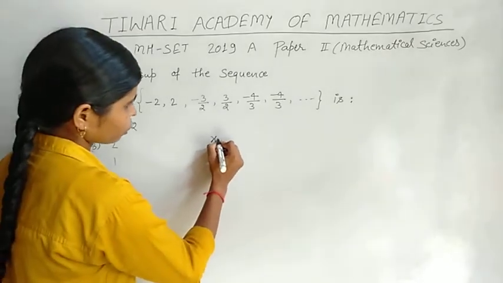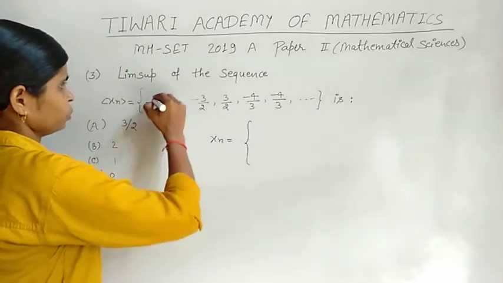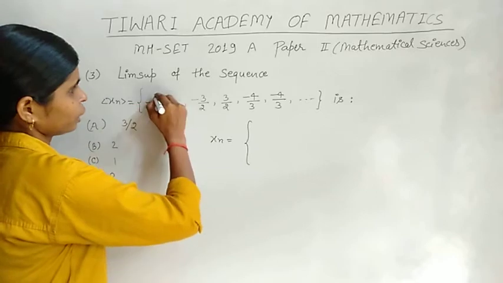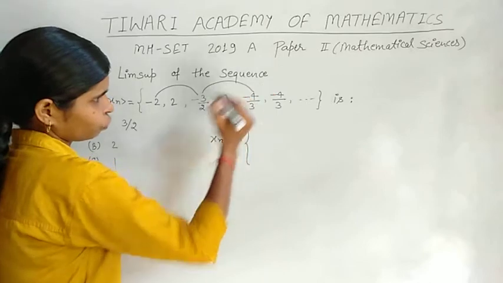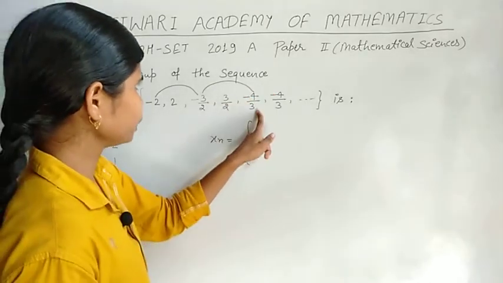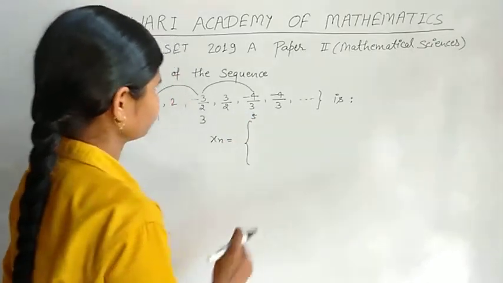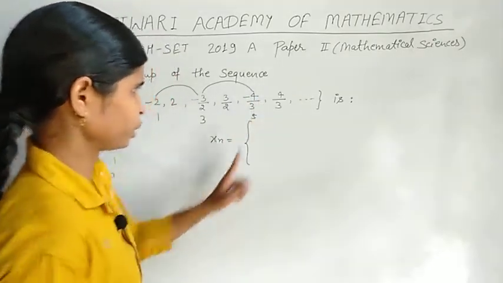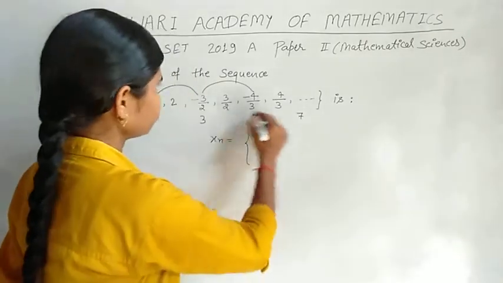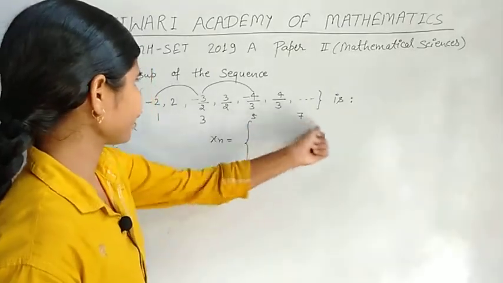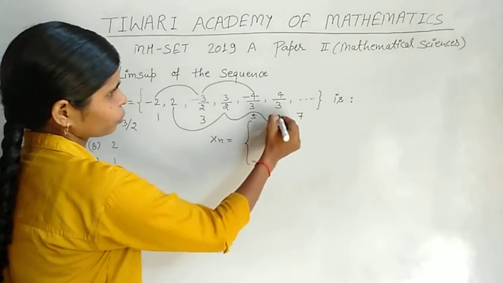The sequence x_n: the first, third and fifth terms are negative, and the even terms are positive, like 4/3. So the odd-term sequence is negative and the even-term sequence is positive.